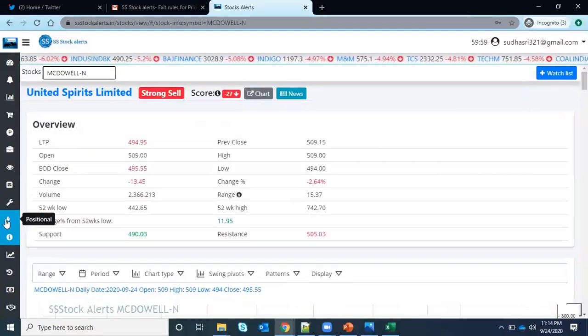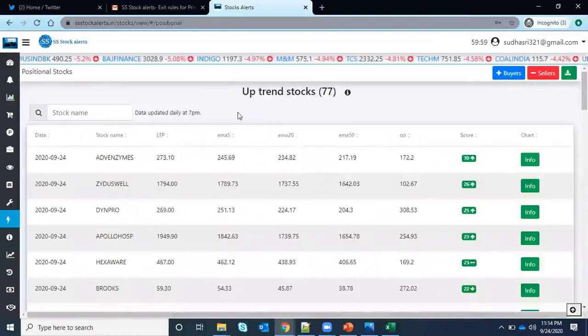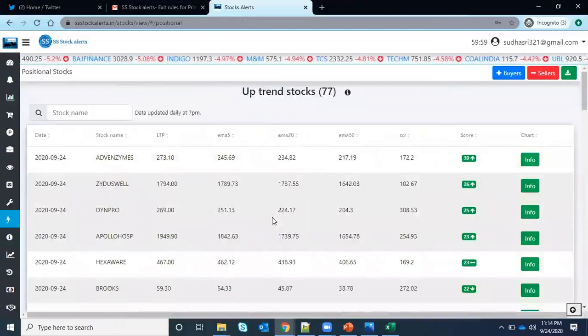So it is like a ready-made list. If you want to see all the buy stocks, which are momentum stocks, you can directly come here and look for them.